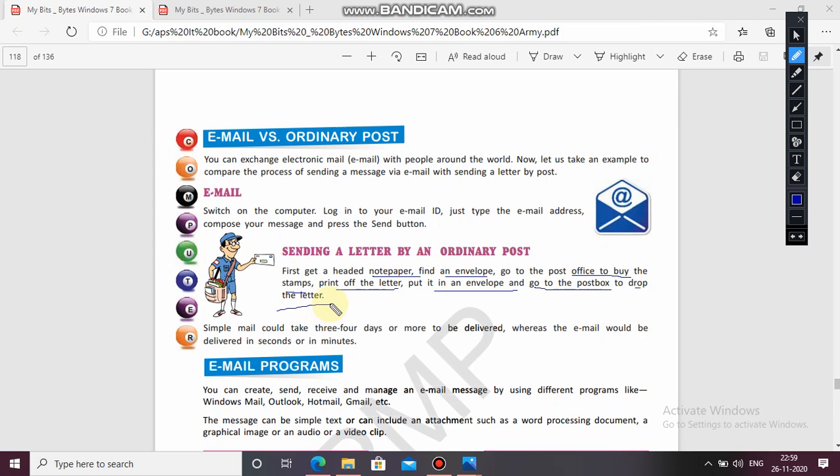But in email, what happens? People get the letter in a second and they reply to the letter in a second. But here the process is long. A simple mail could take 3-4 days to be delivered, whereas an email is delivered in a second or a minute. So I think you have understood this comparison very well: the difference between email and ordinary post. Now, email programs.